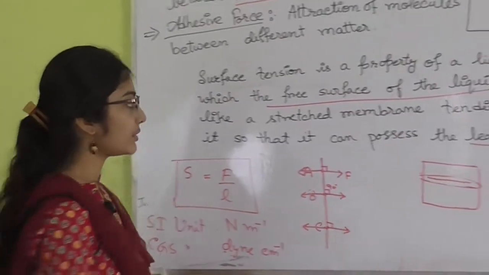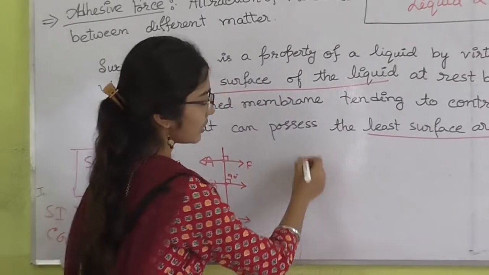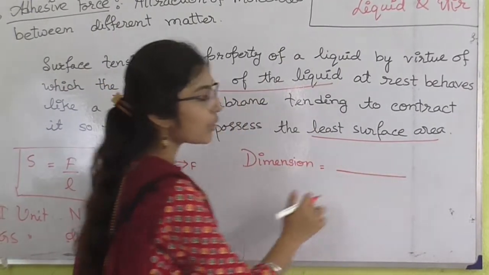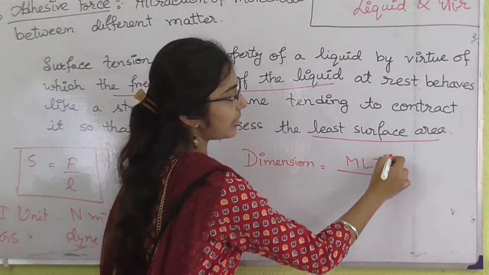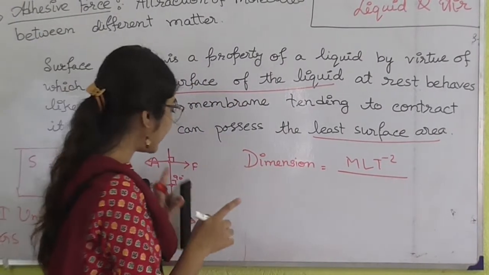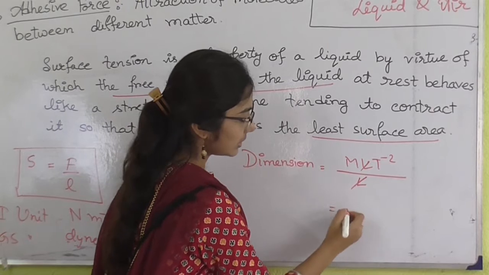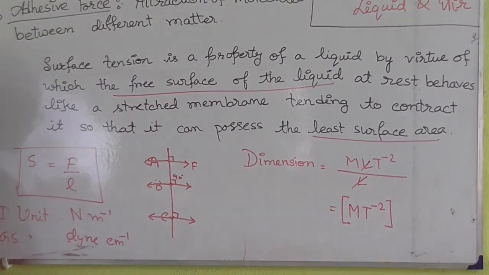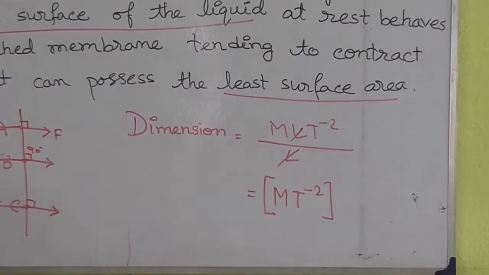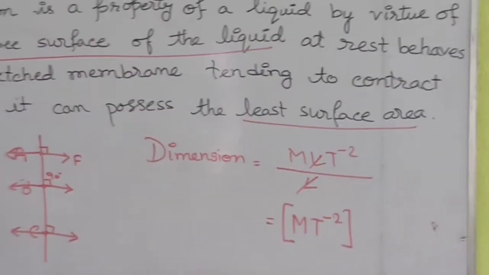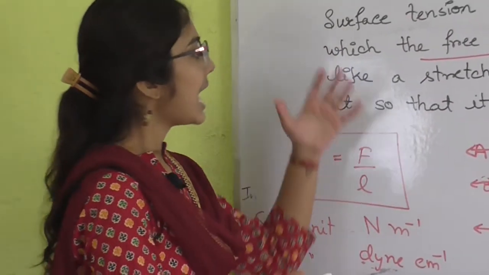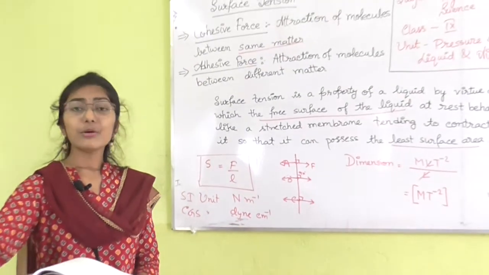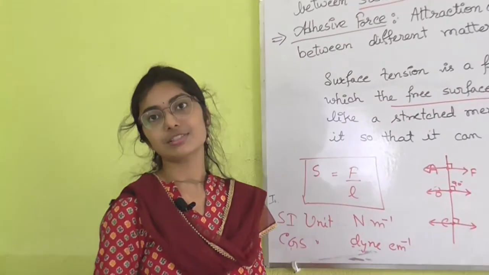And another quantity you have to read is the dimension of surface tension. The dimension of force is M L T to the power of minus 2, and the dimension of length is only L. So, cancelling, we get M T to the power of minus 2. This is the dimension of surface tension. So, we have discussed the physical quantity surface tension, its unit, mathematical term and dimension, and now you have to read some applications of surface tension.